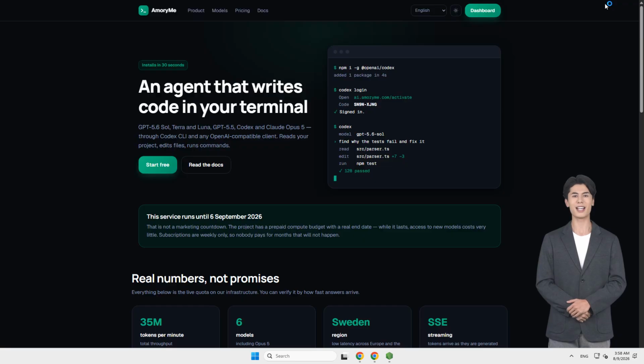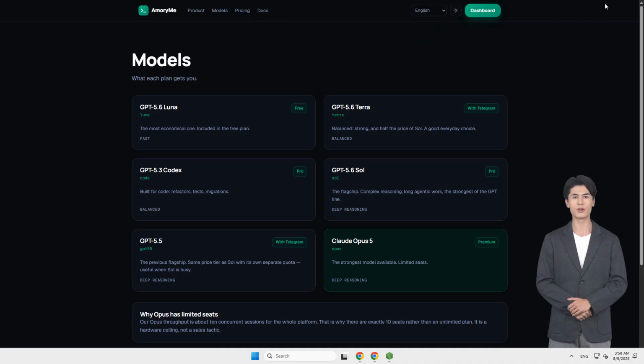First, I switched the site language to English in the header. The trial is 3 days free, requires no card, opens all models, and comes with a pro-level limit. The models have clear roles. Luna is the most economical, Sol is the flagship. Code focuses on refactoring and tests, and Opus is the strongest.